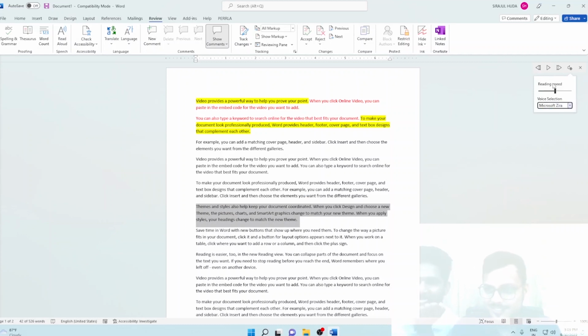Okay, no problem. We are reading speed, so themes and styles also help keep your document coordinated. When you click design and choose a new theme, the pictures, charts, and smart art graphics change to match your new theme. You fully speak.